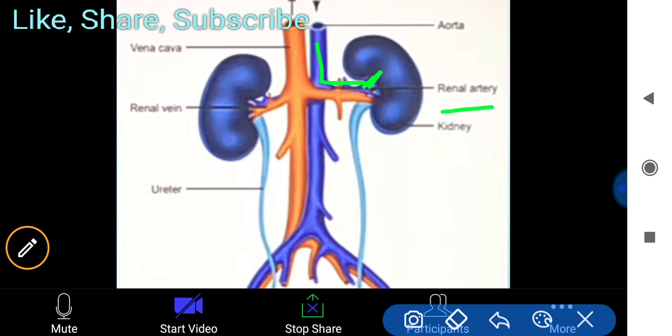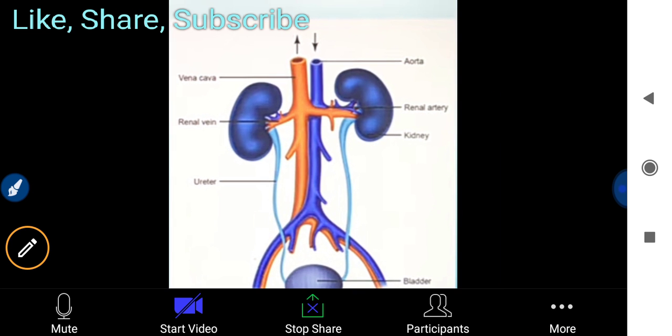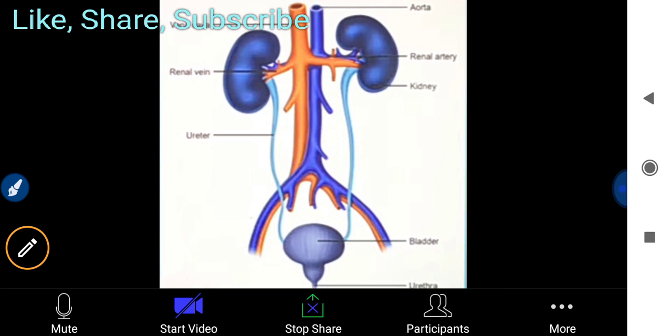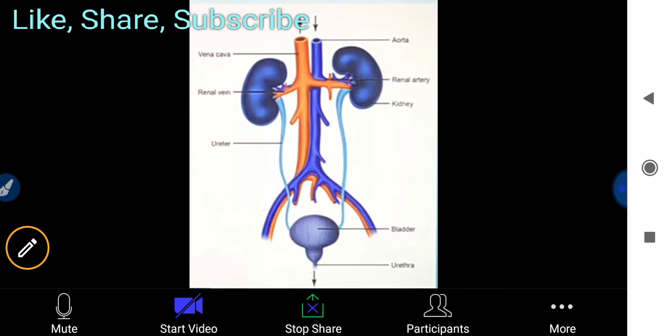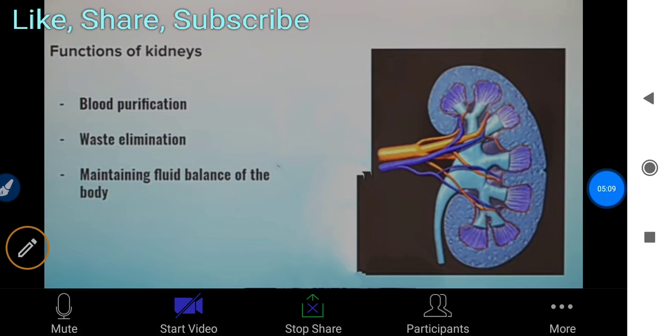I hope you understand this clearly, because we discussed it a lot in the previous chapter on the circulatory system. So this is just a normal figure of the kidney structure.